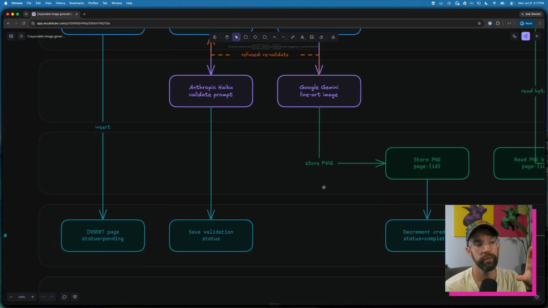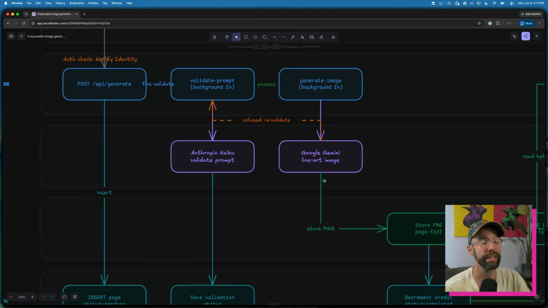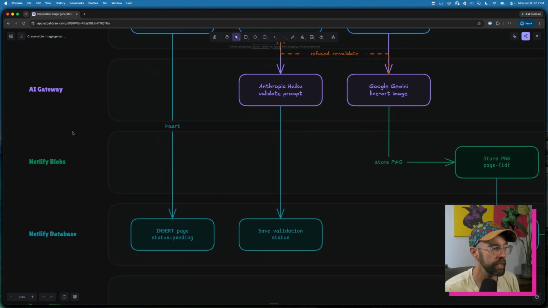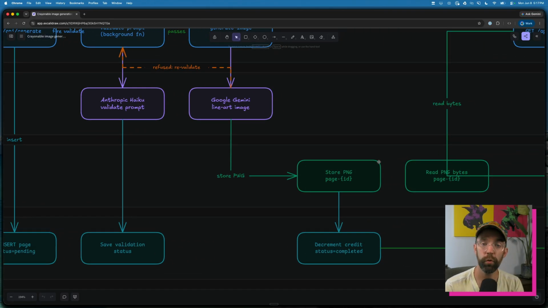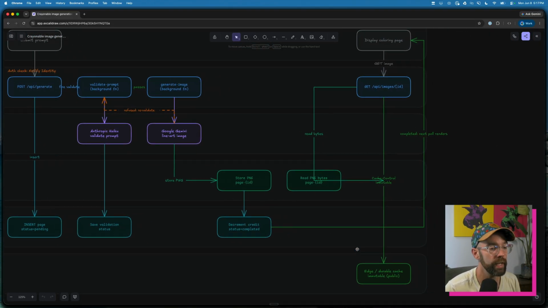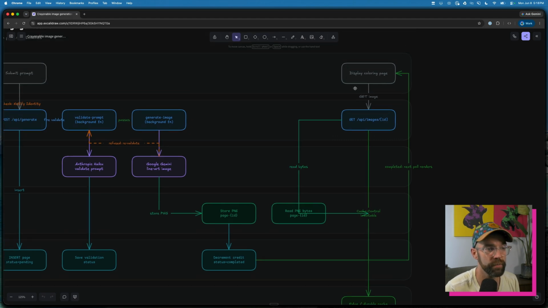And if that is successful, if it doesn't get rejected, if it does get rejected, we go back and we revalidate. If it doesn't get rejected, we then make use of Netlify Blobs, and we store the file that Google generates for us as a Netlify blob. And then we hit the database and we set the status to completed, because now we have an actual image file, and we remove one of the credits because that credit is spent because the page was successfully generated. And then over here, we just show that we display the coloring page.